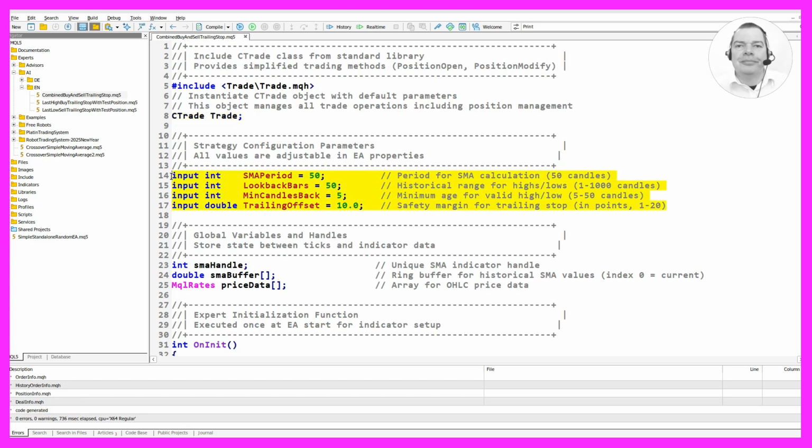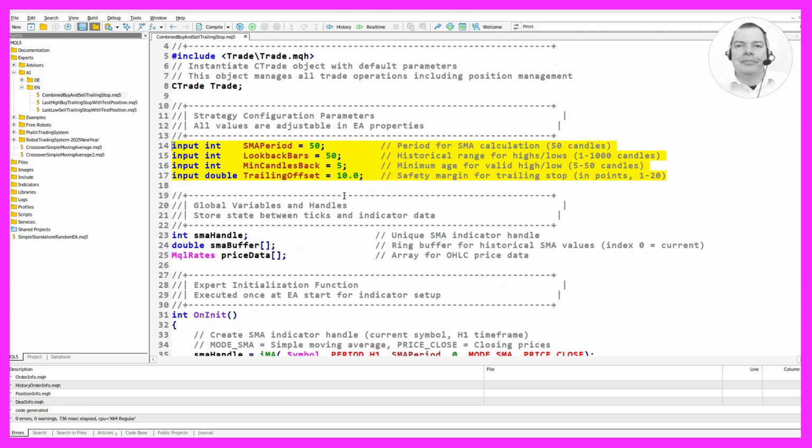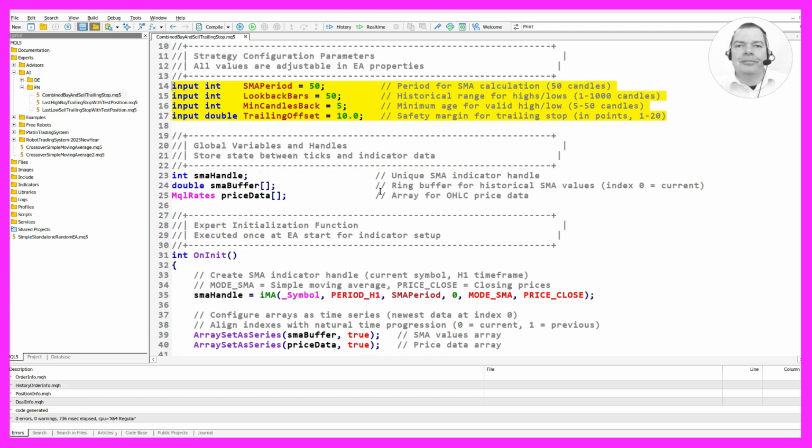Next, we define the strategy configuration parameters, which are adjustable in the Expert Advisor properties. These include the period for SMA calculation, the historical range for highs and lows, the minimum age for a valid high or low, and the safety margin for the trailing stop in points.